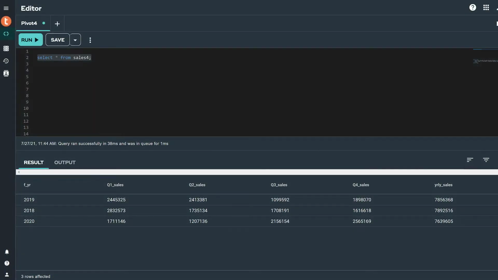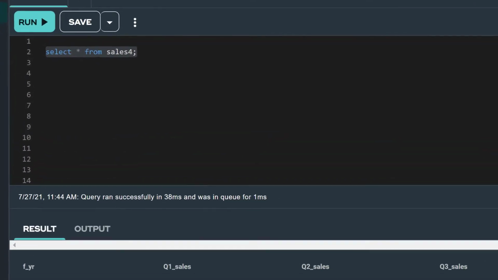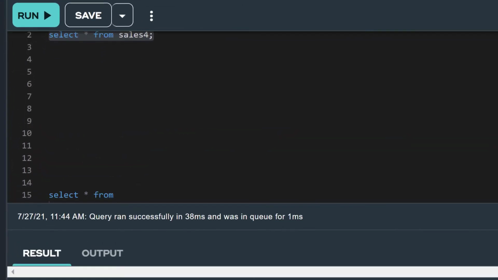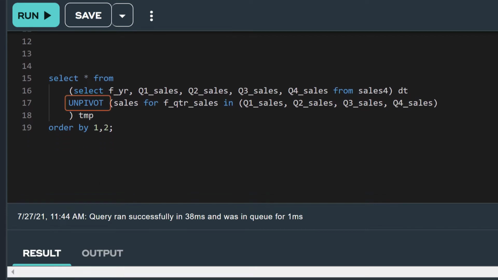Let's look at how we can unpivot a table. Basically, unpivot is the reverse of pivot and transforms columns into rows. The table labeled Sales 4 has 3 rows and includes these columns: year, Q1 sales through Q4 sales, and yearly sales. Let's say we want to have a row for each year and quarter pair by rotating the quarter columns into rows. You can do this easily by using the UNPIVOT function and the FROM clause of the SELECT statement.